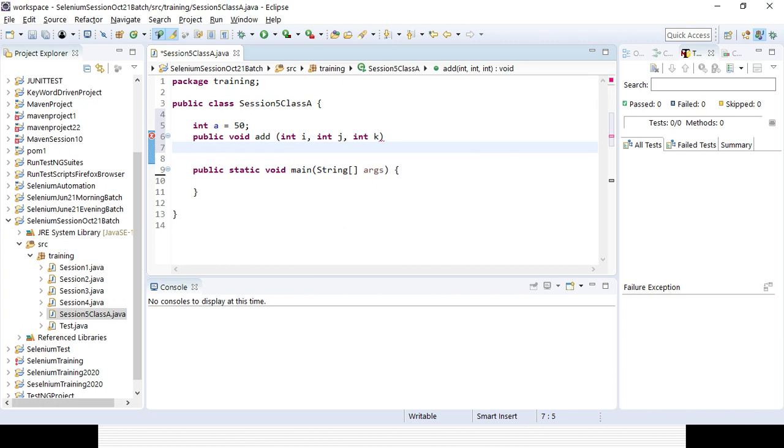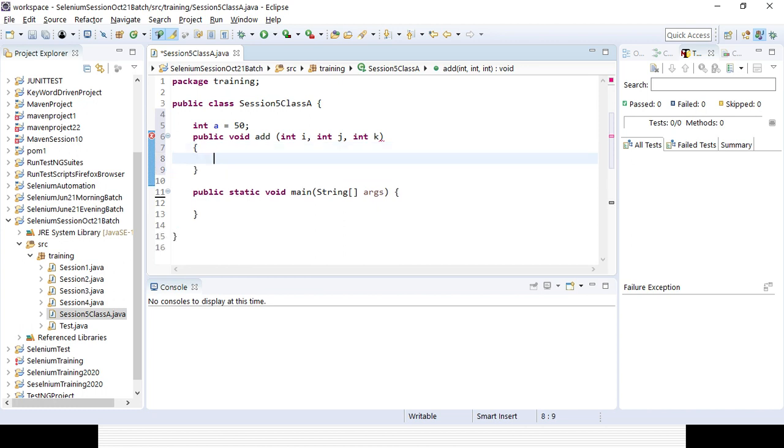So this is the method syntax. Because I want to use SYSO, the return type will be void. Here I want to give SYSO with Ctrl+Space, and then I will be adding these three variables i, j and k and printing them out whenever the method is accessed in the main method.